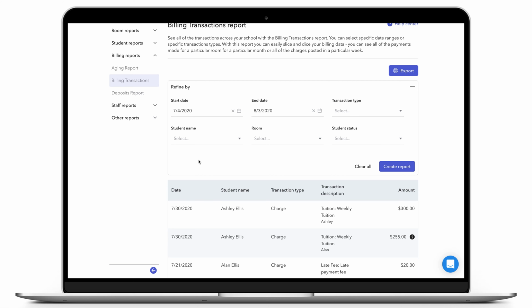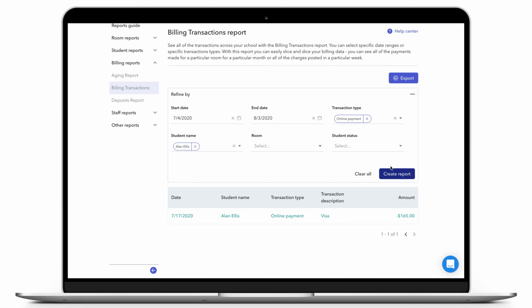Let's say you want to see all the online payments for a particular student. You would choose the student's name, and then under Transaction Type, you would choose Online Payments. Be sure to click Create Report to apply the filter. You can export the report to see additional data or to find totals.